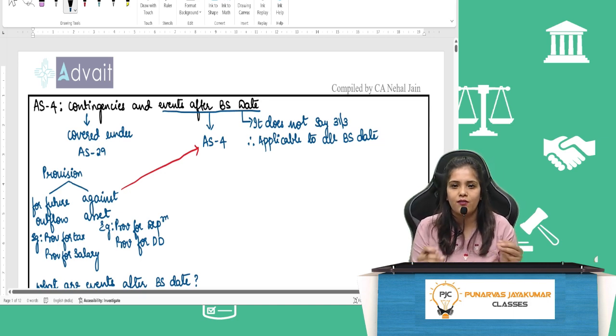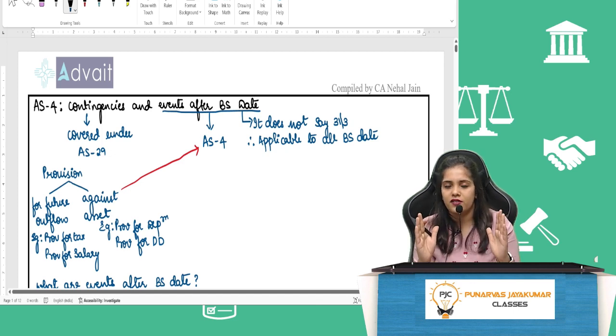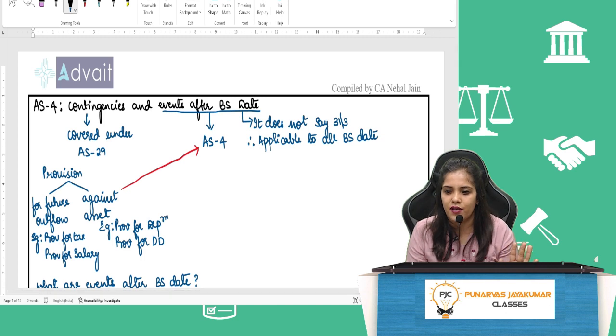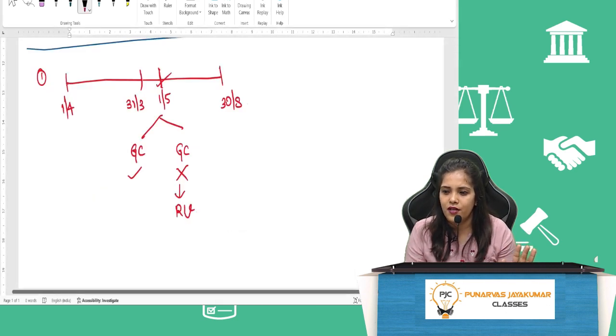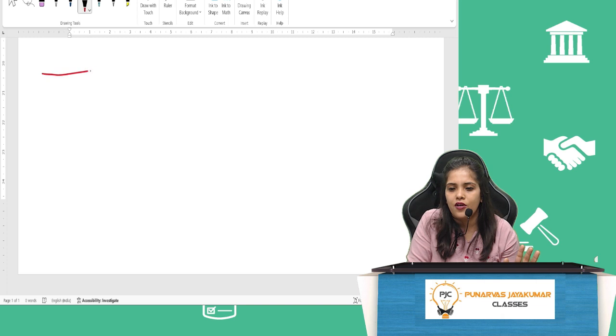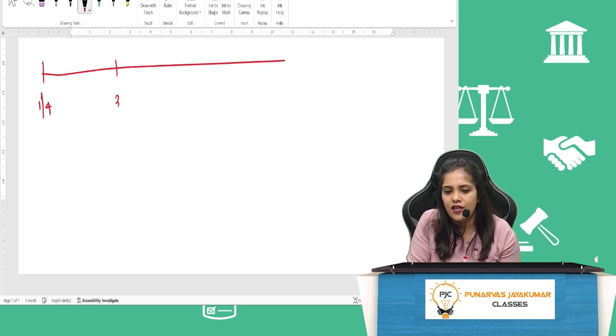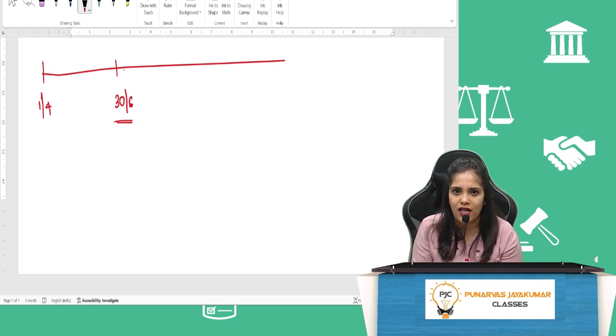So when I say as on balance sheet date, we always have a mindset कि balance sheet date मतलब year end, 31st March. So when you are preparing interim financial statements or quarterly financial statements, that time also AS4 will be applicable. जैसे for example, अभी your year started on 1st April. Can I say 30th June, the first quarter will end? So as a listed company, you're supposed to prepare financial statements, and obviously it will not happen on that date, correct?